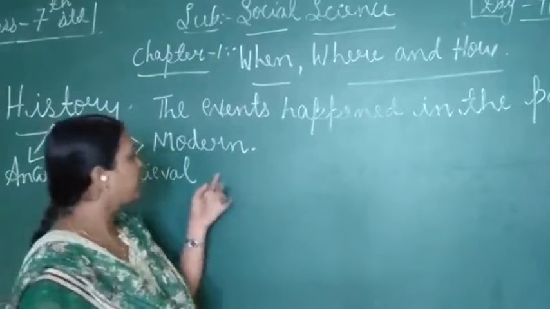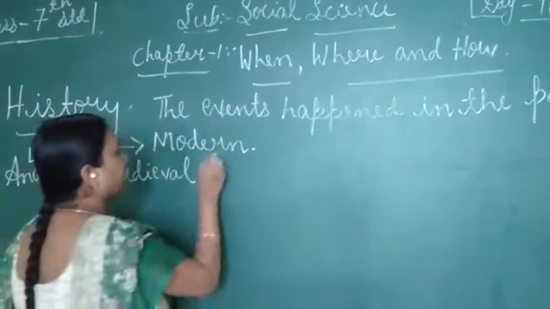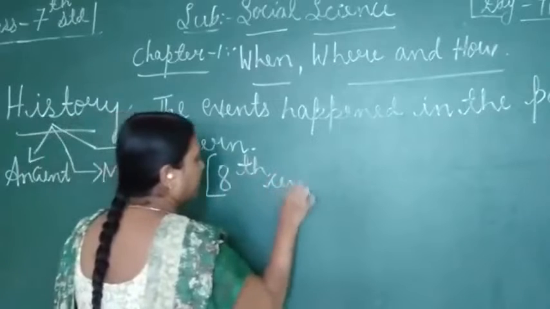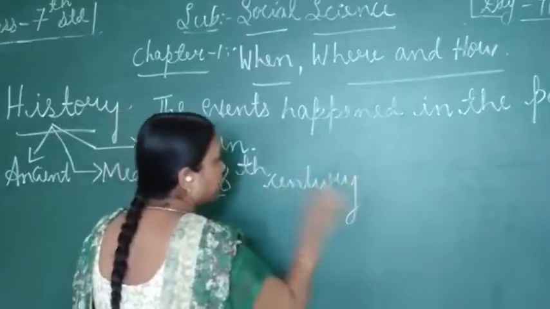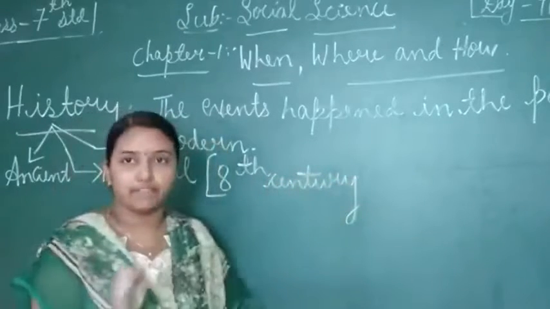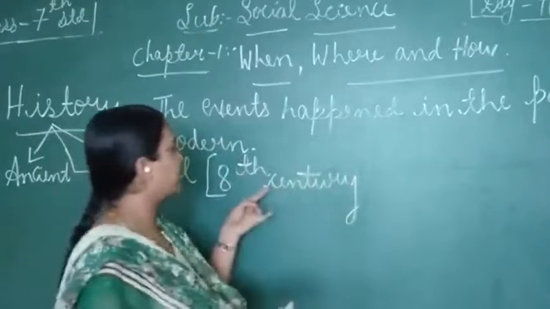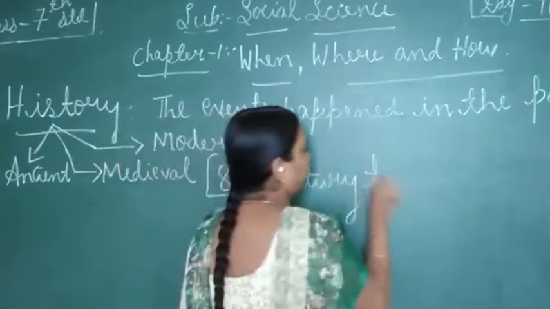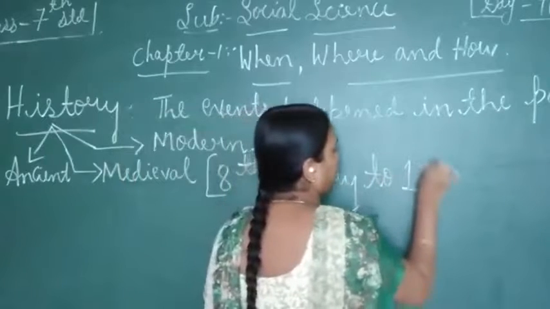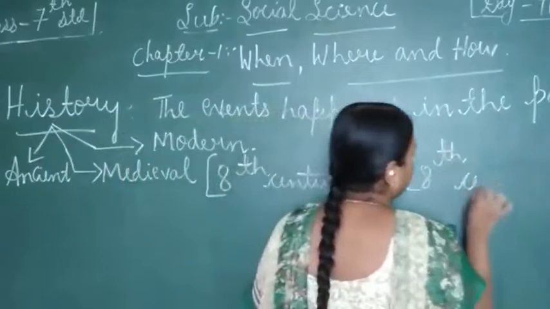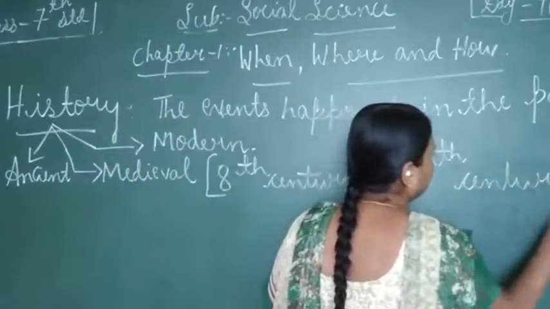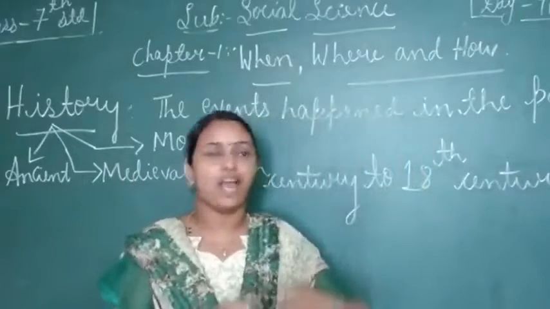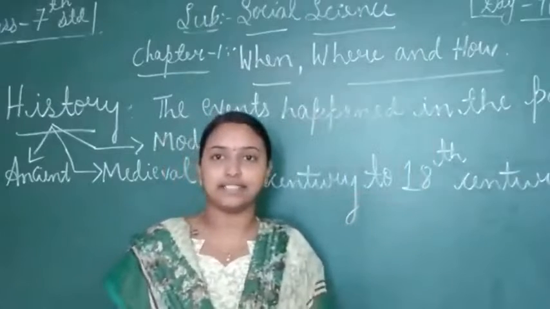This medieval history starts from the 8th century and continues till the 18th century.